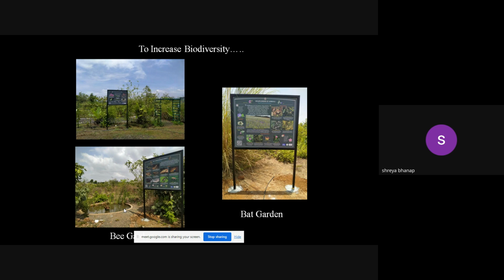So it can be a great site to observe a lot of biodiversity in this Ambivali Biodiversity Park. Ecologically also, it is very important because within that particular area, this small green patch is thriving. So it is ecologically also very important to balance the biodiversity and to control the pollution in that area, because plants always do their work.